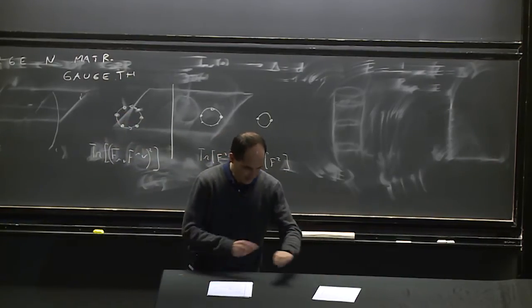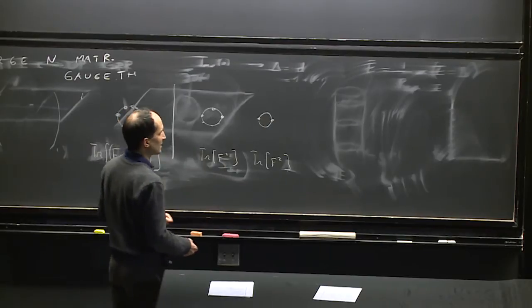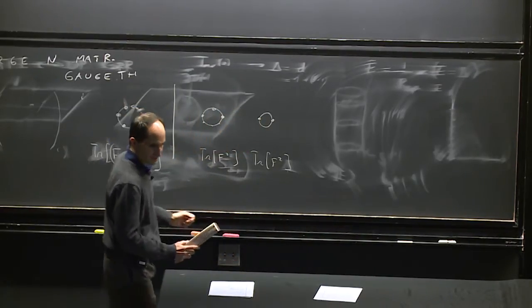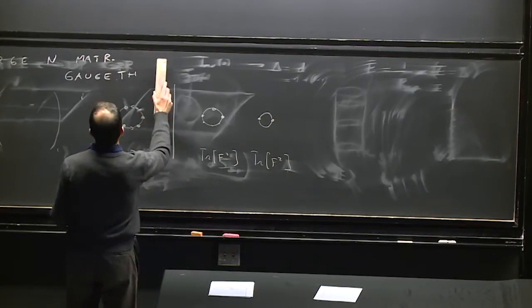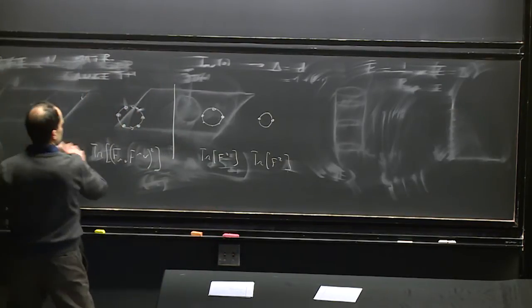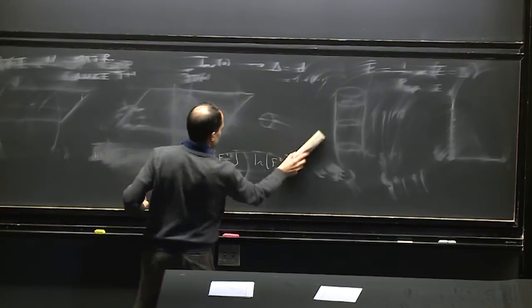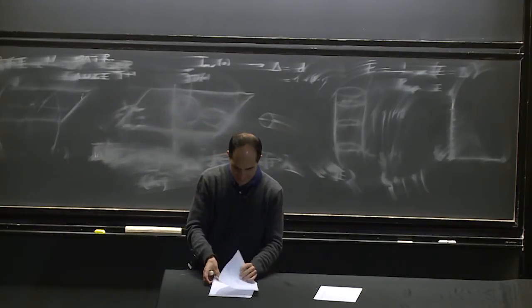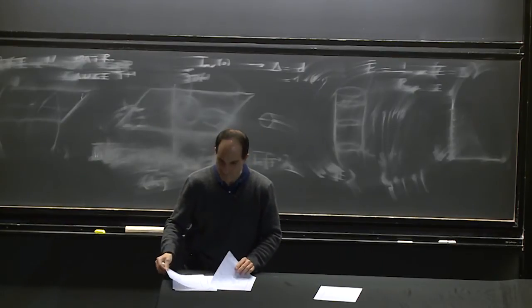Okay, so now I'll say a few words on how we are supposed to compute correlation functions. So I think I'm going to do this a little more quickly. I want to get a little further. Let me see. Are there any questions about this?